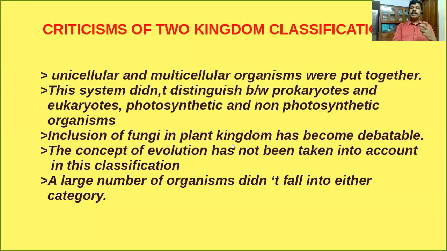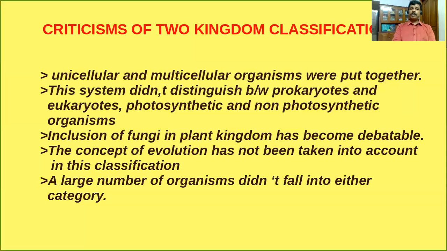This inclusion of fungi in the plant kingdom has become debatable these days. Fourth, the concept of evolution has not been taken into account in this classification. Do you know what evolution is? Yes, you are very familiar. Evolution means the formation of complex organisms from simpler primitive ones. So in the two kingdom system of classification, Carl Linnaeus didn't consider the concept of evolution.